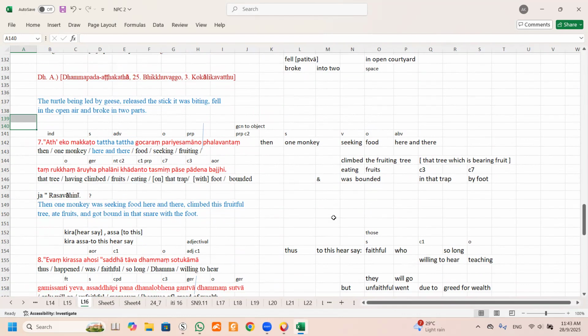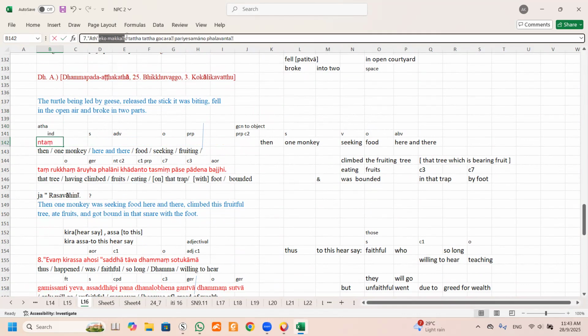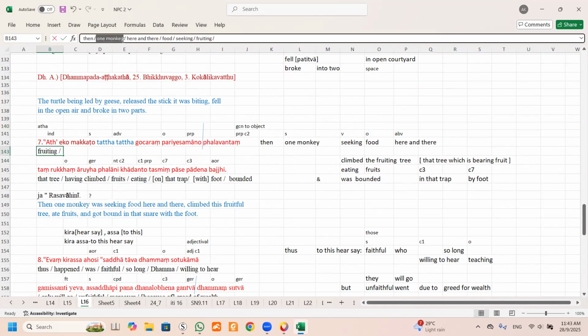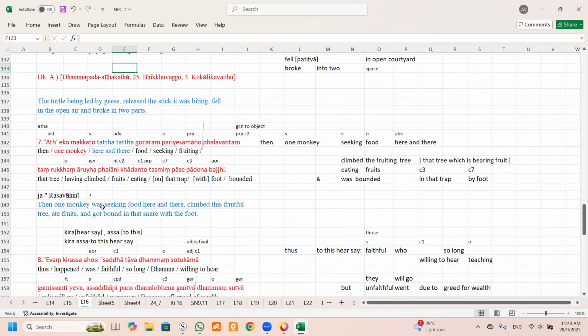Okay. So this one is sandhi. This is Atta, A-T-H-A, Atta, because this is a vowel. Next, Atta Eko Makato. So this is one monkey. Can you see the word tata, tata? Technically, there and there. You see the way the Pali say there and there.